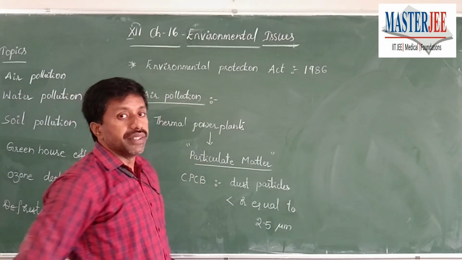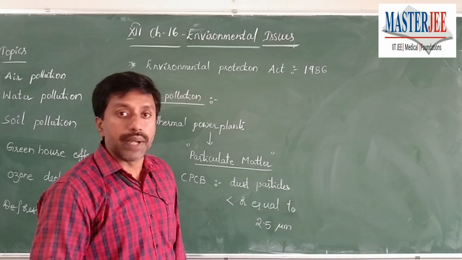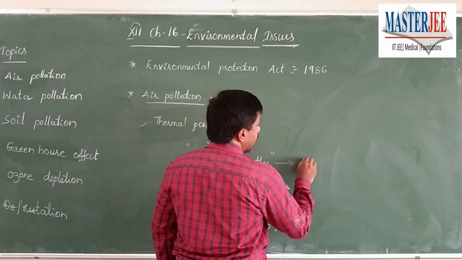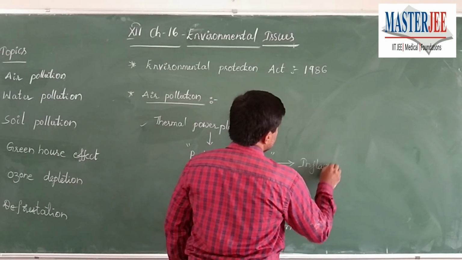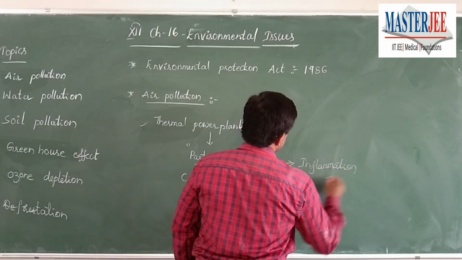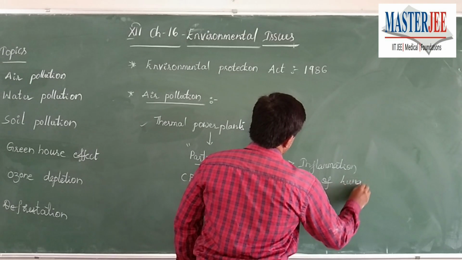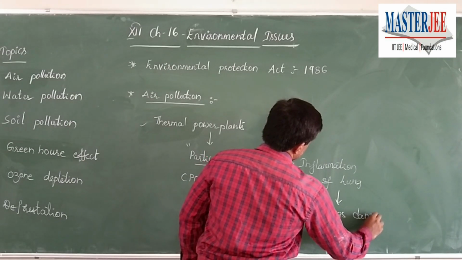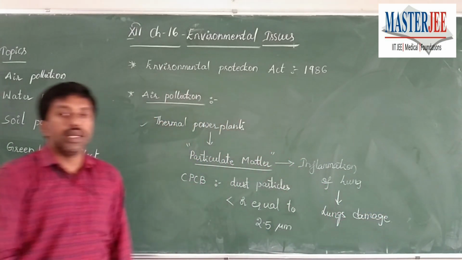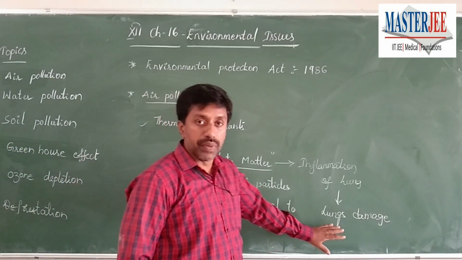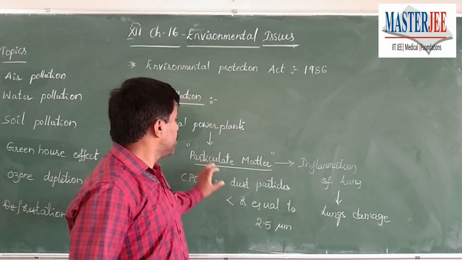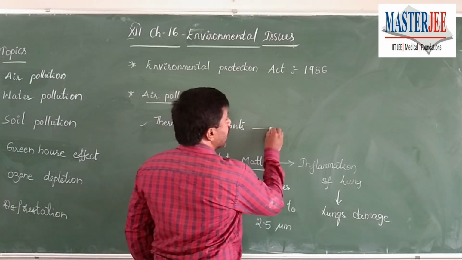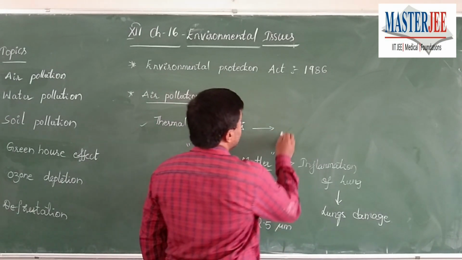Now, thermal power plants and other industries which release these dust particles into the atmosphere, if they are not treated, these particulate matter are able to cause inflammation of the lungs, which in turn leads to lung damage. Both the lungs get damaged. In order to prevent particulate matter entering the environment, thermal power plants treat the air before releasing.